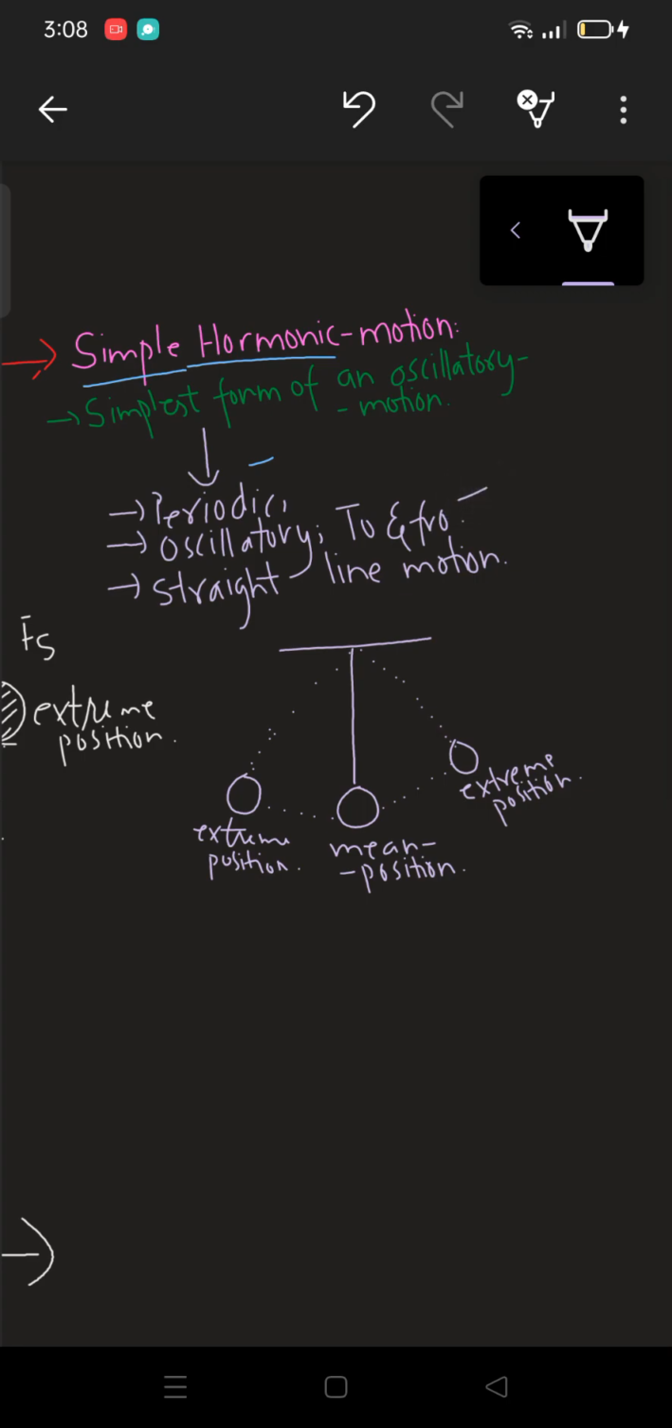The third condition is it must be straight line motion, which means if I take an example of the simple pendulum, if I move it a bit, it is going to move to and fro or back and forth, but that too in a straight line, right? So this is what we call simple harmonic motion. In today's video, we're going to study the characteristics of simple harmonic motion, the conditions which you apply to the motion to check whether that motion is simple harmonic motion or not, right?